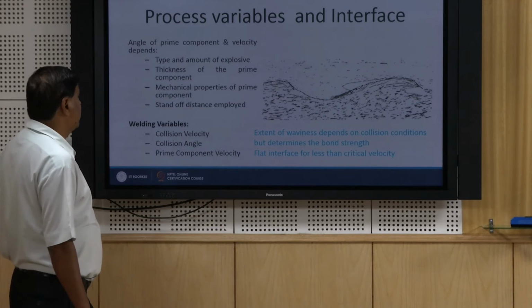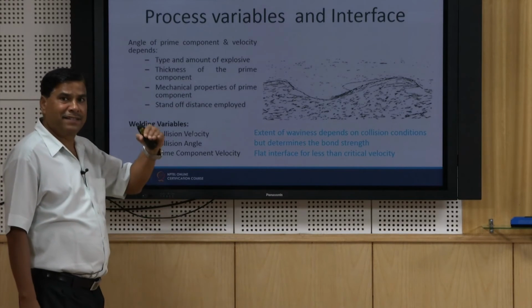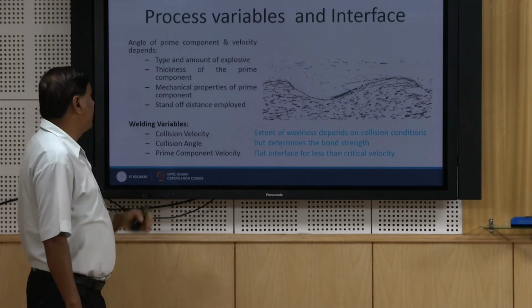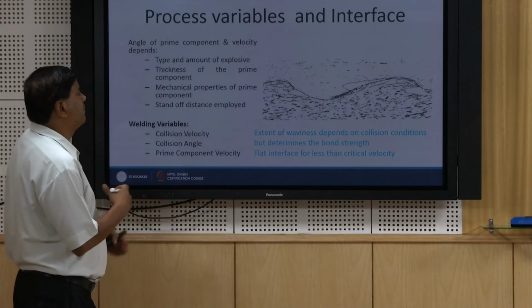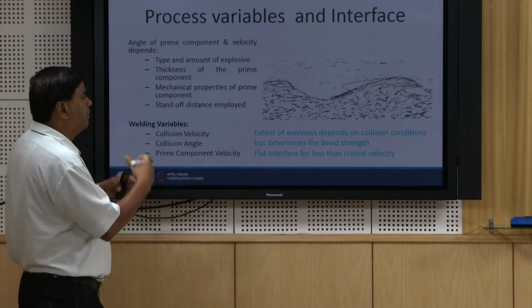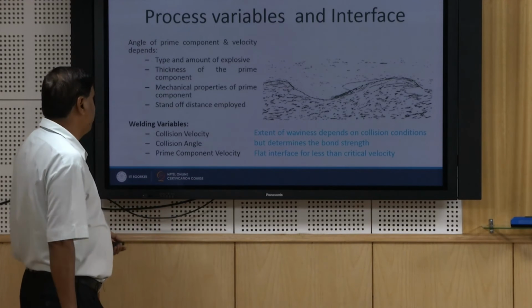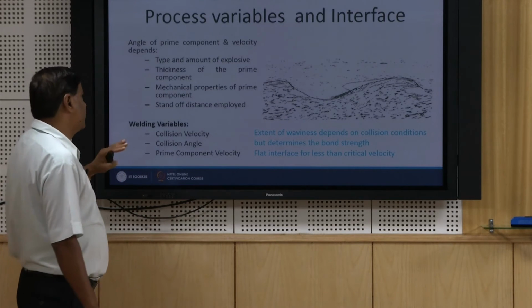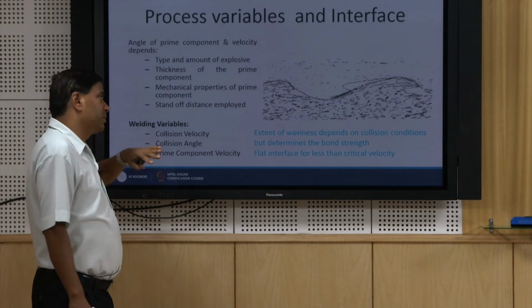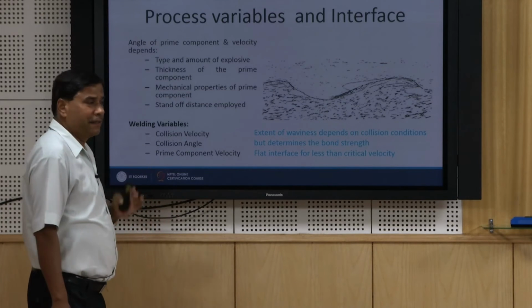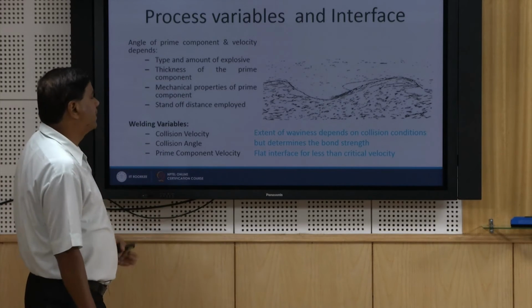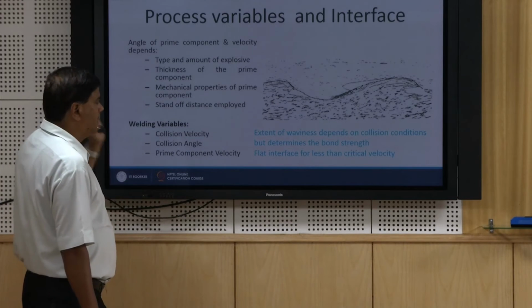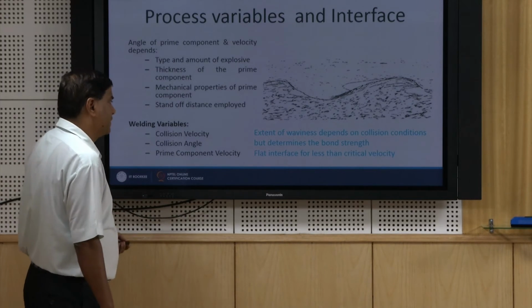The mechanical properties of the prime component: the higher the hardness and the higher the yield strength, the greater will be the impact velocity requirements for having sufficient waviness at the interface, so that good mechanical interlocking and bond strength can be achieved. And the standoff distance must be optimally selected so that it impacts with sufficient velocity, greater than the critical velocity requirements, for development of a joint of sufficient strength.